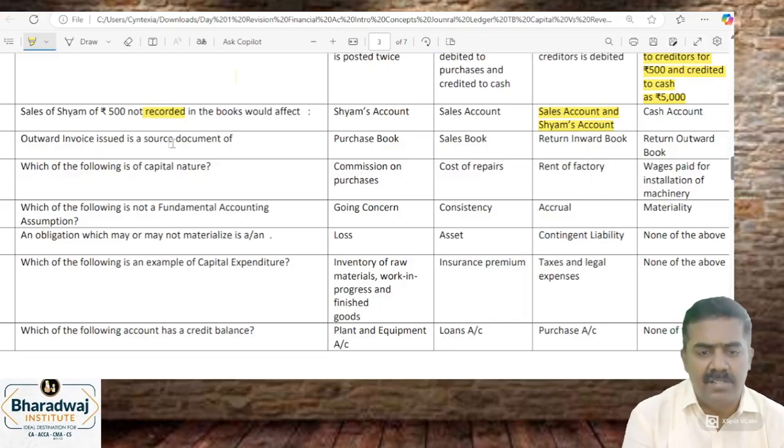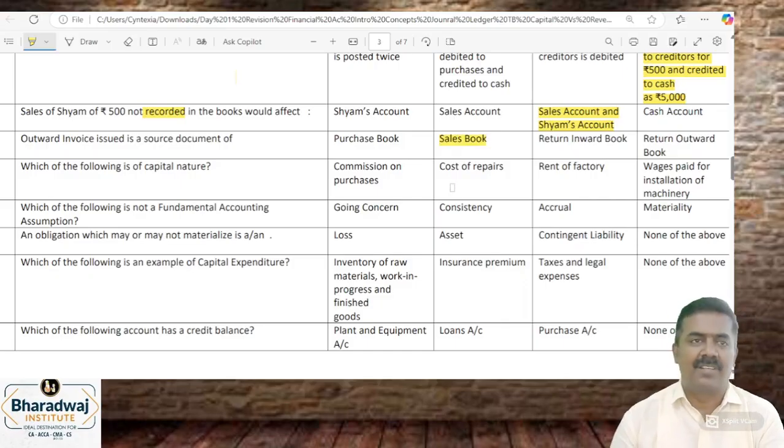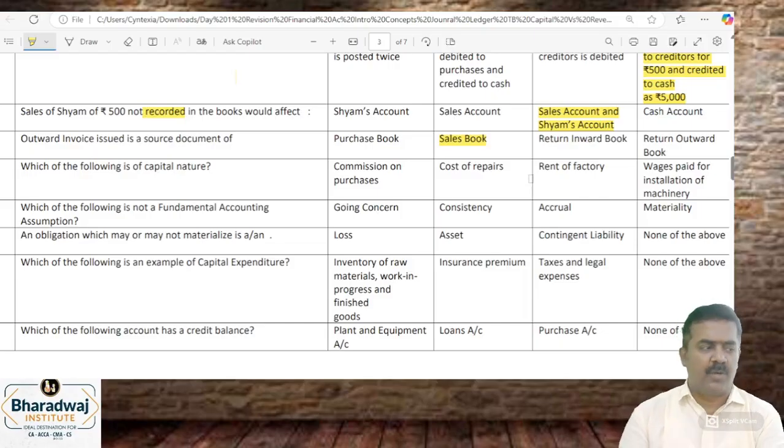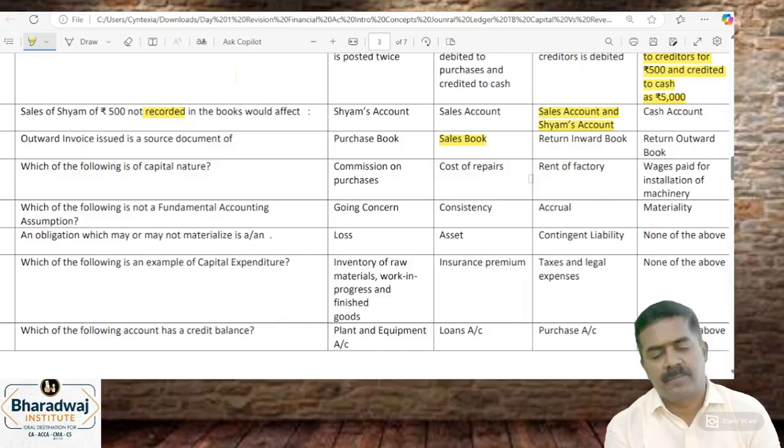Outward invoice is a source document for sales book. Goods go out, so we give an invoice. What is it called? Outward invoice. Which of the following is capital in nature? What is a capital nature?